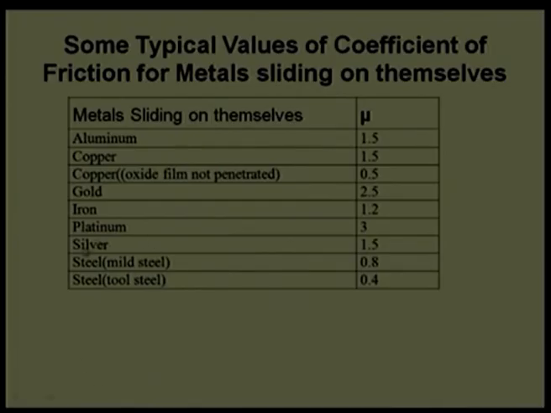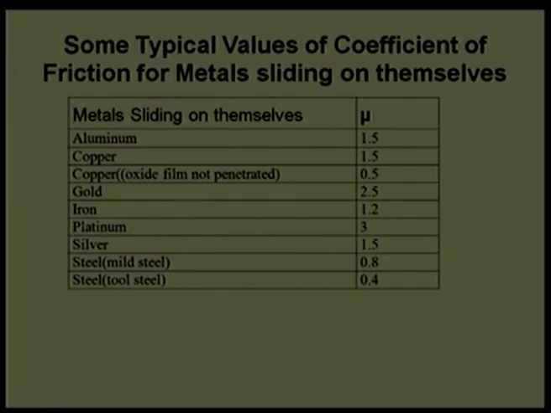Well, we have two examples of steel also. See, mild steel over mild steel shows a coefficient of friction of 0.8, while tool steel over tool steel gives a coefficient of friction of 0.4. That means, same material, same composition by and large, but some change in hardness gives a variation in the coefficient of friction.